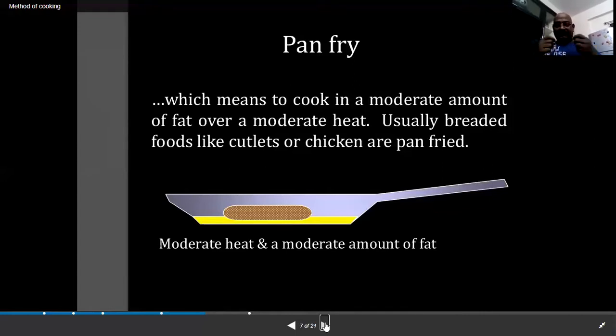We are frying on the pan. That's why this method is called pan fry. Moderate heat and a moderate amount of fat, not too much fat and not very little. The fat should coat the bottom of the food, and we fry both sides. That is known as pan fry.